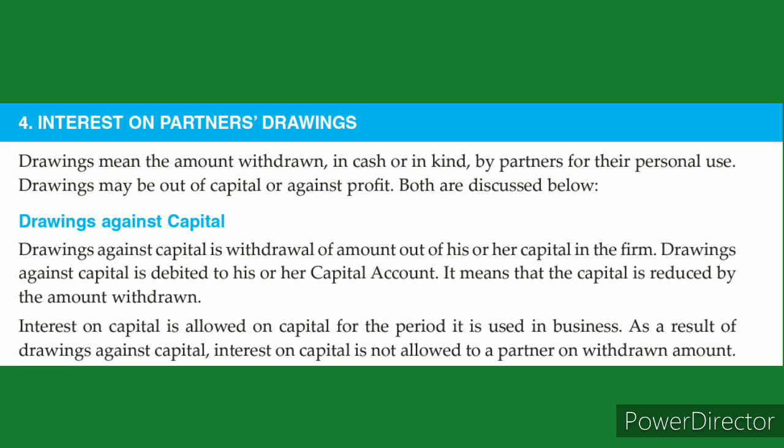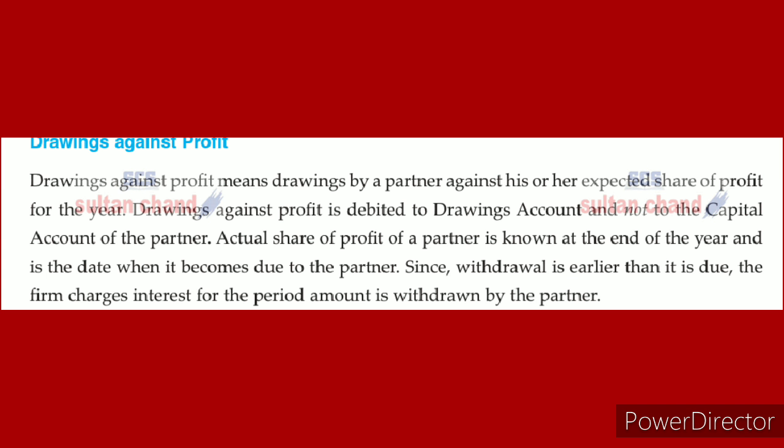In that scenario he will get interest on capital only for 4 lakhs, not for 5 lakhs, for the balance months, because he withdrew some amount for his personal purpose. Before, he invested that 5 lakh rupees in the business; now he has withdrawn business money for his own purpose, right? So these kinds of problems fall under the category of drawings against capital.